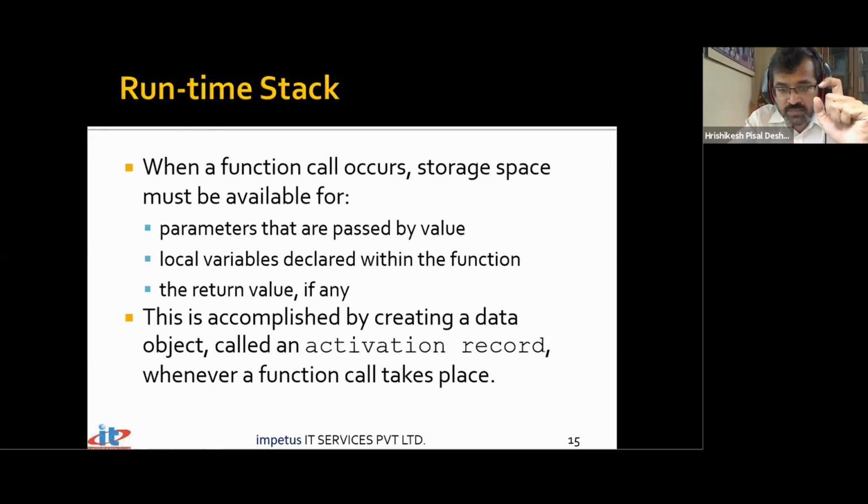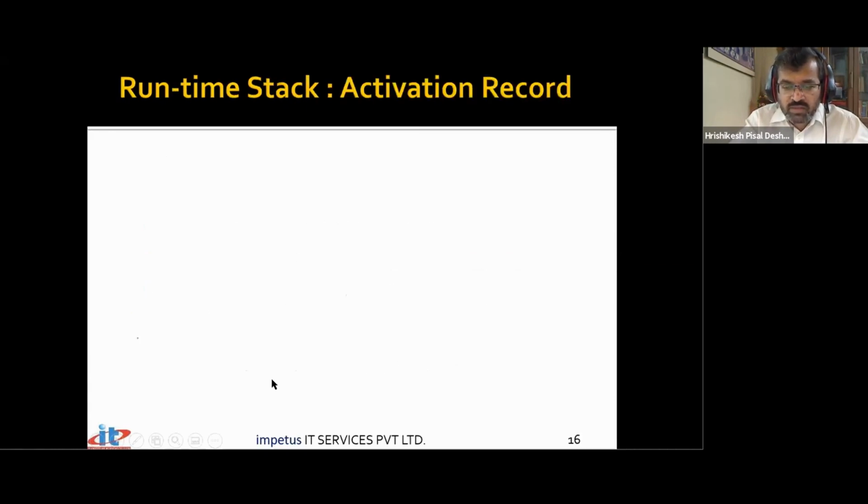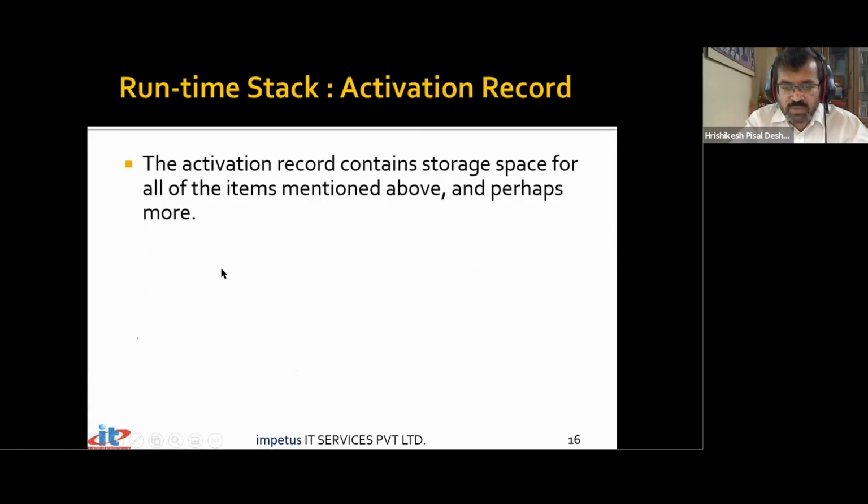On the runtime stack. So I'm now exploring the various memory areas which are available. We have one memory area called the runtime stack. The runtime stack is a working area for a function. Every time you give a call to a function, some memory will be allocated, and memory is allocated for all the local variables inside that particular function. Activation records are something we need to understand in a better way, so I'll demonstrate with the help of an example as well.